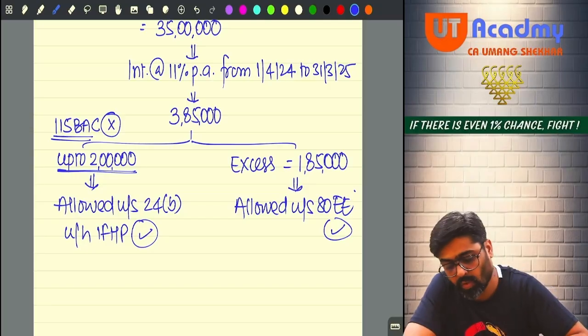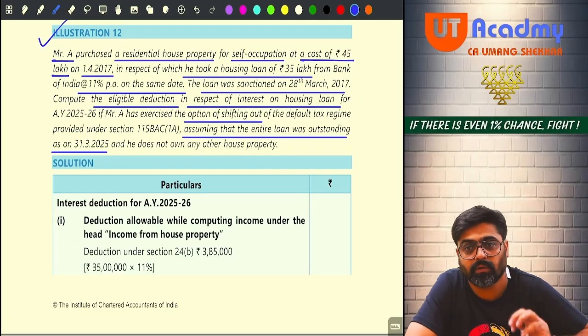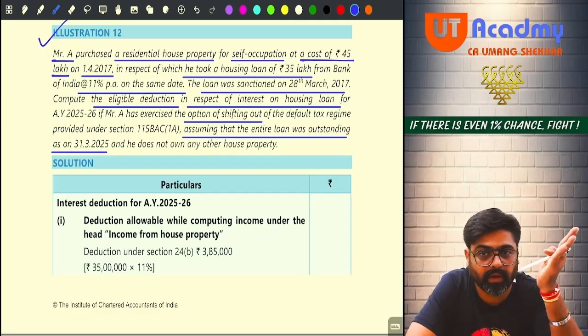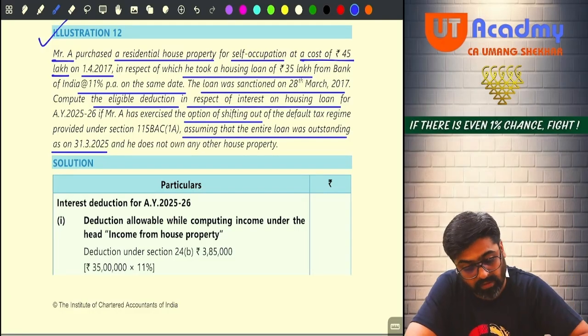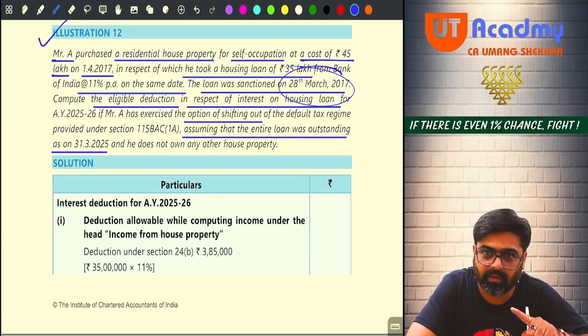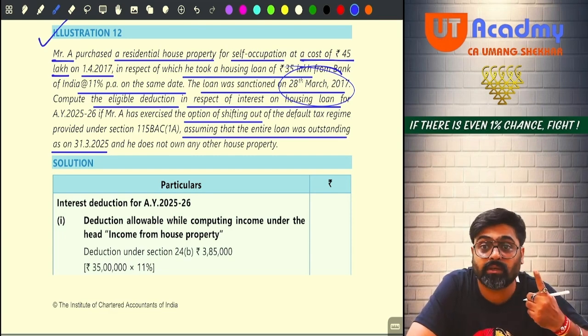The loan is sanctioned between 1st April 2016 to 31st March 2017. Loan sanction date you are supposed to take as 28th March. The loan amount is 35 lakhs, not more than 35 lakhs. By taking this loan, you have purchased a property. The value of the property is also 50 lakh or less.